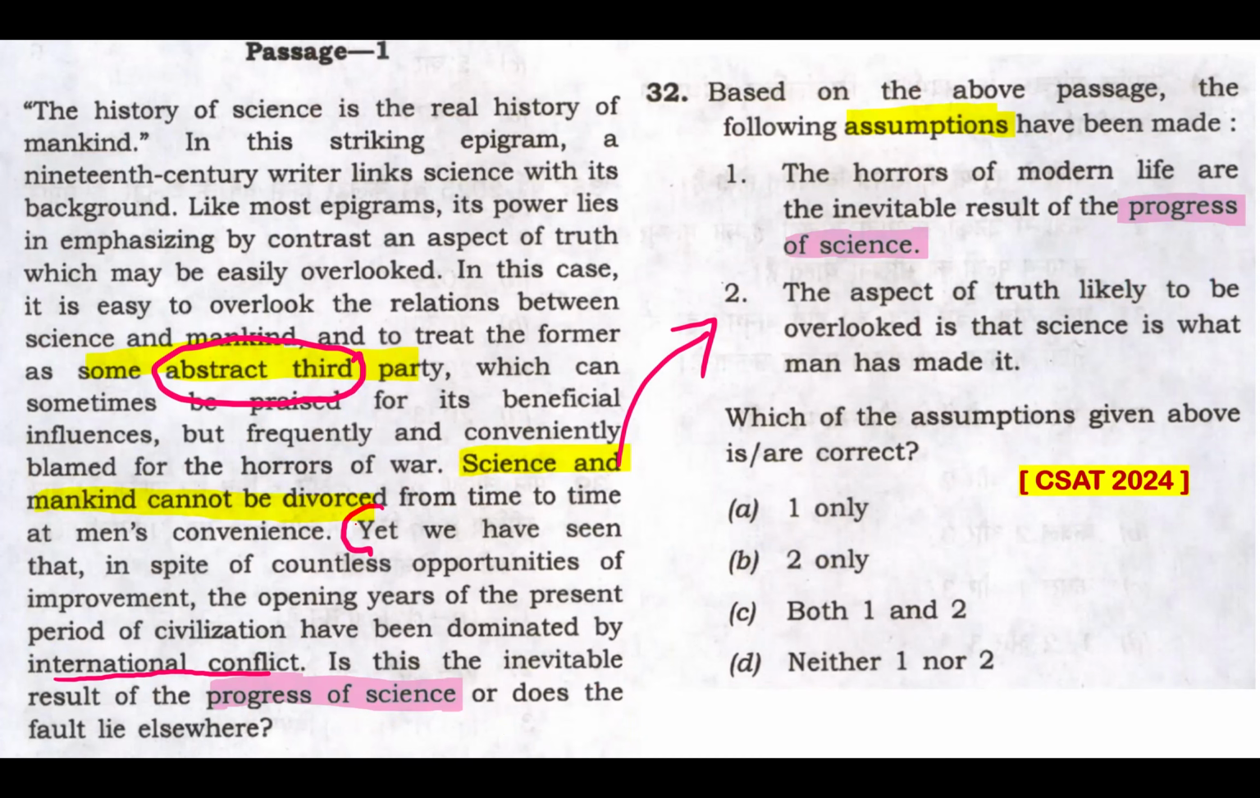Now, the passage reflects on how science and mankind cannot be divorced at convenience and points out that treating science as an abstract entity separate from human agency is misleading. You see, this supports the assumption that the overlooked truth is that science is indeed shaped by human actions and decisions. So all this aligns well with the passage's idea, the essence of emphasizing the connection of science and human. So that's why option B is my answer.